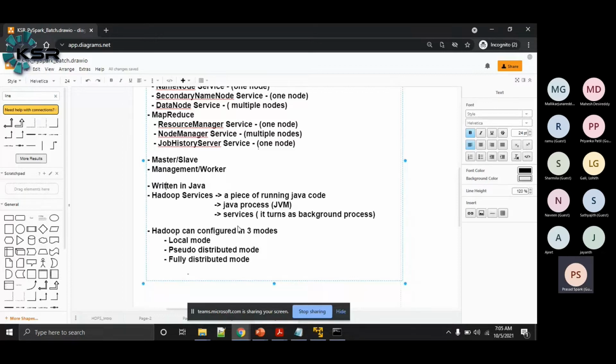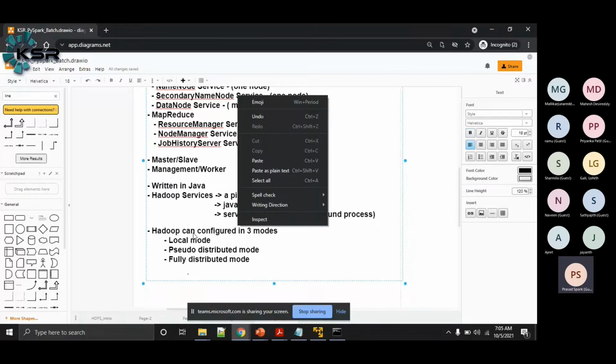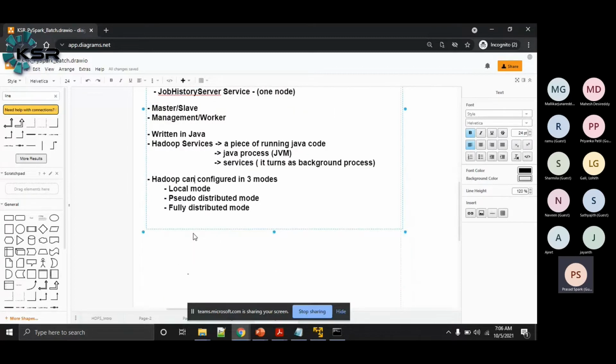Based on how and where these services are running, Hadoop can be configured in three modes: local mode, pseudo distributed mode, and fully distributed mode. In fully distributed mode, the services are scattered across multiple nodes in the cluster.